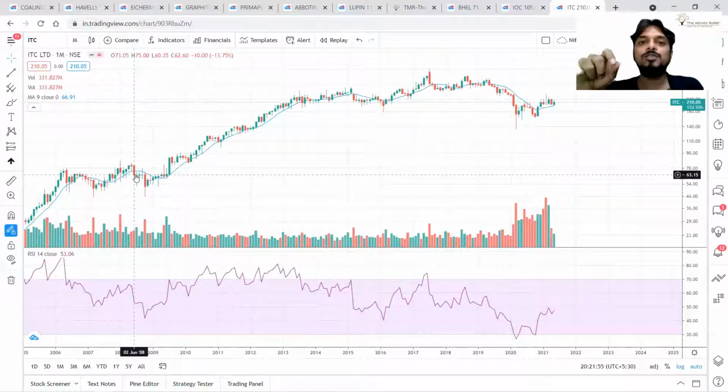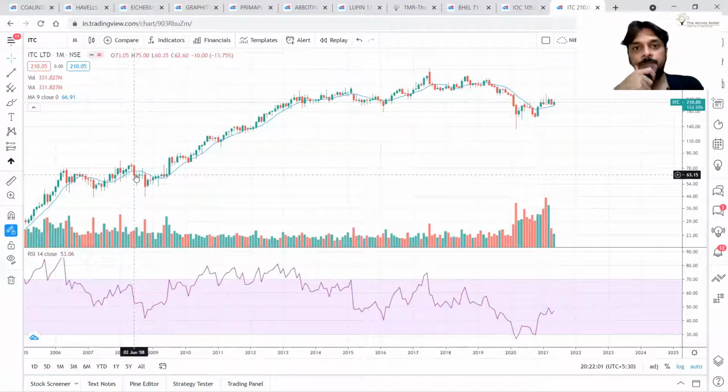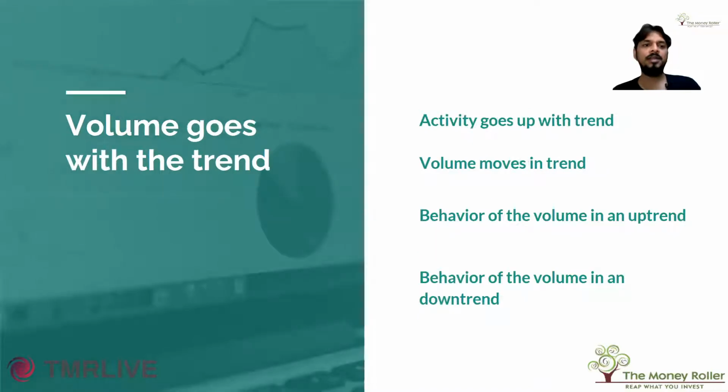Do not analyze volume against a 10-20 years old volume structure. These are the three rules with the help of which you can understand and analyze the 9 most important volume principles properly. So without further delay, let's understand the first principle.